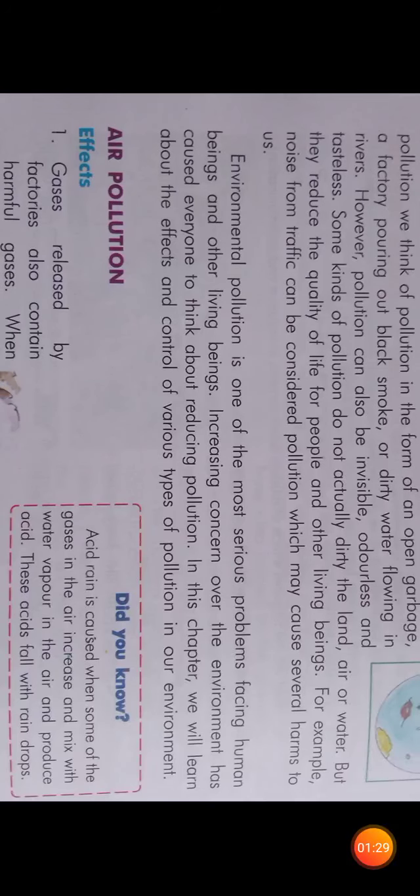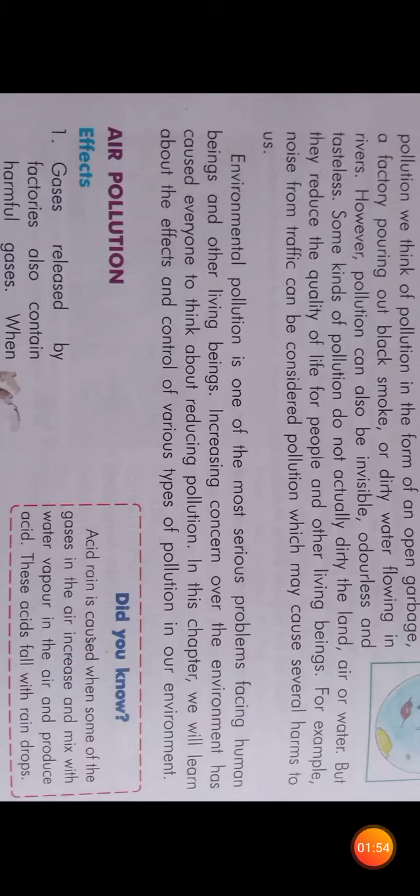As it says in the second para, environmental pollution is one of the most serious problems facing human beings and other living beings. Increasing concern over the environment has caused everyone to think about reducing pollution. In this chapter, we will learn about the effects and control of various types of pollution in our environment.